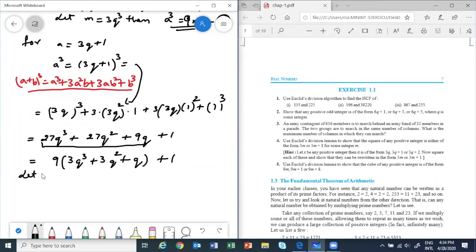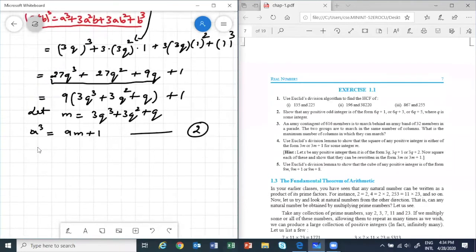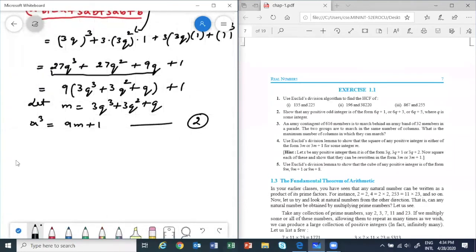Then let M be equal to 3Q cube plus 3Q square plus Q. Okay, so then what happens? Our A cube will be equal to what? 9M plus 1. So let me mark it 2. Next thing, what is left?